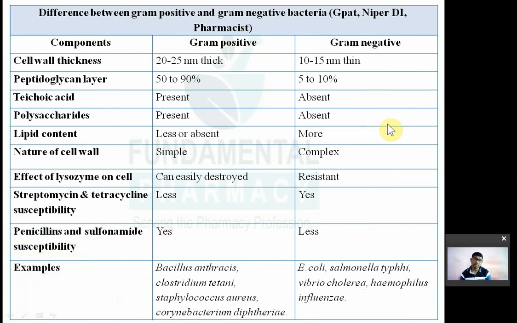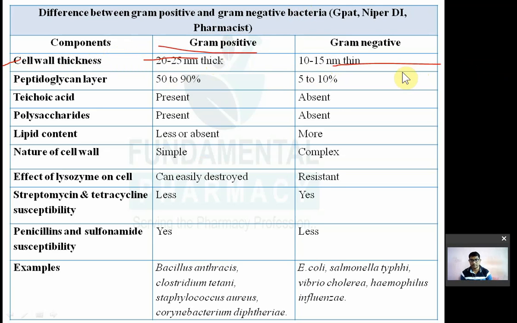कि cell wall किसका ज़्यादा है किसका कम है? Cell wall thickness. First, cell wall is more thick in case of gram positive bacteria. So it is around 20 to 25 nanometer होता है gram positive में. तो gram negative में कितना है? 10 to 15 nanometer. So remember, cell wall is thicker in gram positive. It is thinner in gram negative.